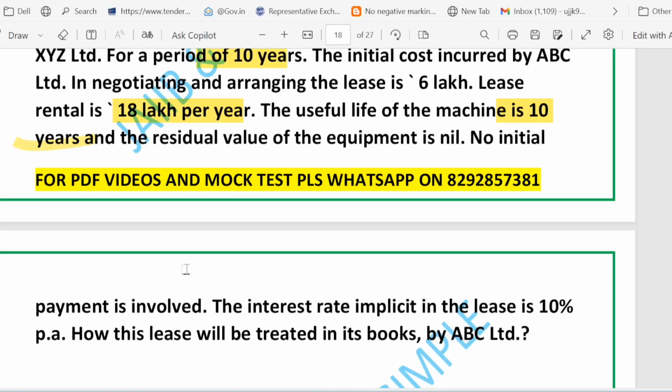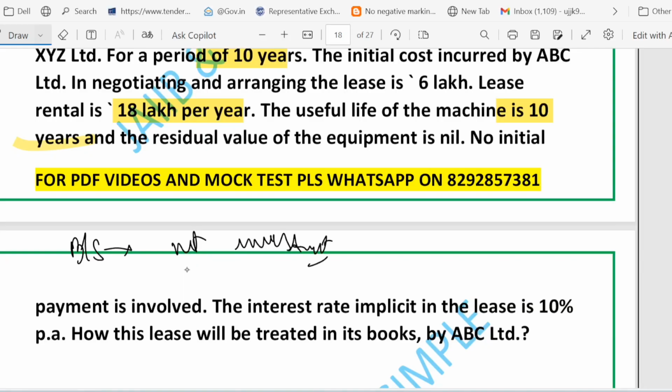So at the start ABC, who is the lessor, does not show the machine as a fixed asset on its balance sheet. Instead it shows what it expects to receive, that is the net investment or receivable. So what does it show in the balance sheet? It shows the net investment, right?